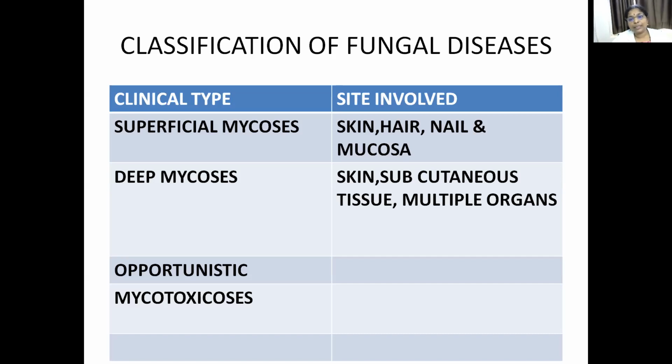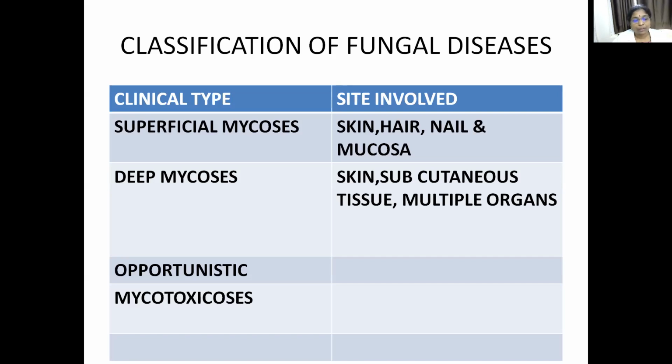So depending upon the site involved, the fungal infections are: superficial mycosis, which infects skin, hair, nail and mucosa. Deep mycosis, which is fungi infecting skin, subcutaneous tissue and multiple organs. Opportunistic mycosis is caused by opportunistic or commensal fungi which are present on our skin, and especially seen in immunocompromised people. Immunocompromised people suffer with these opportunistic fungal infections.